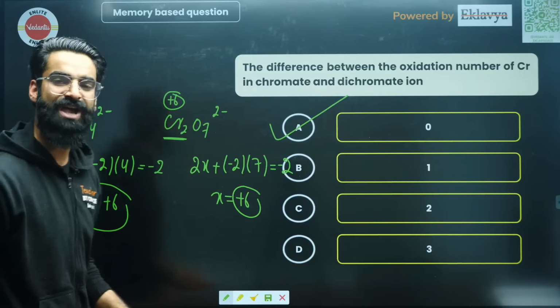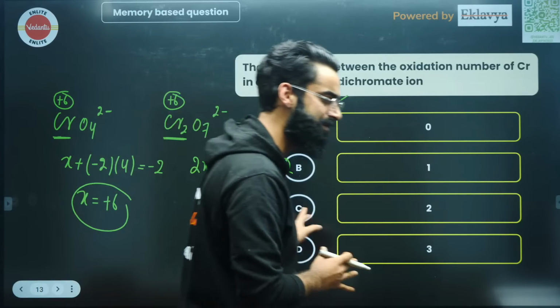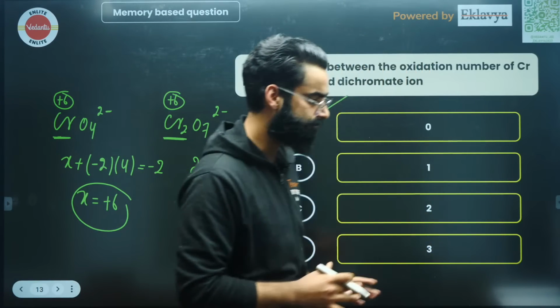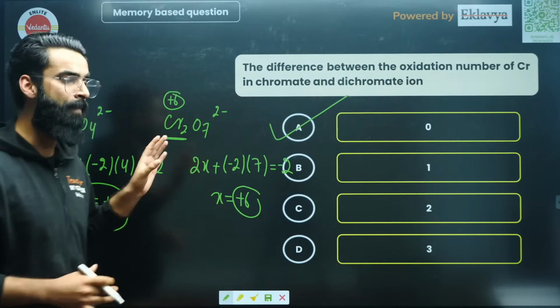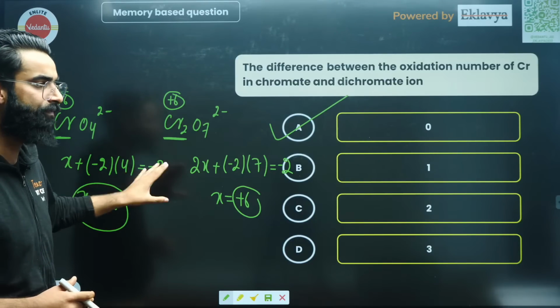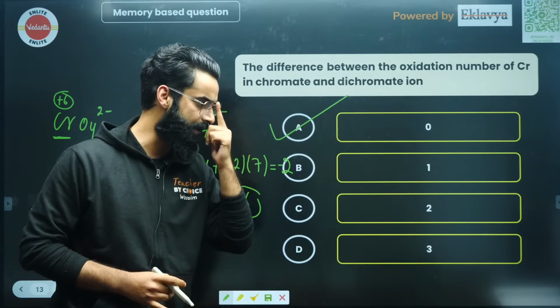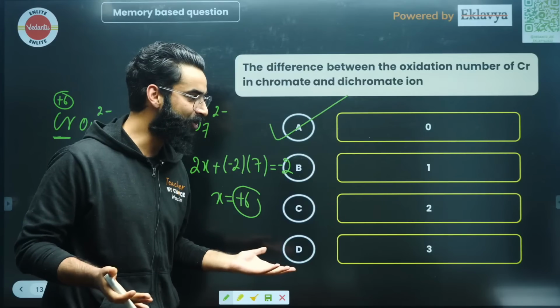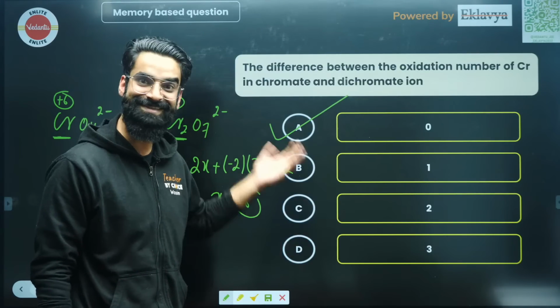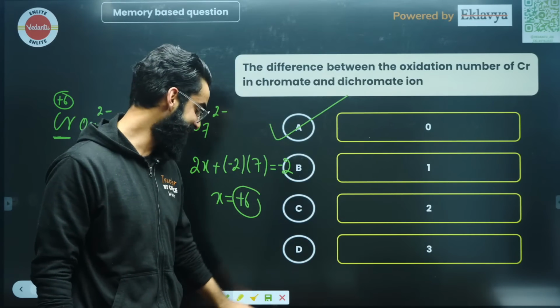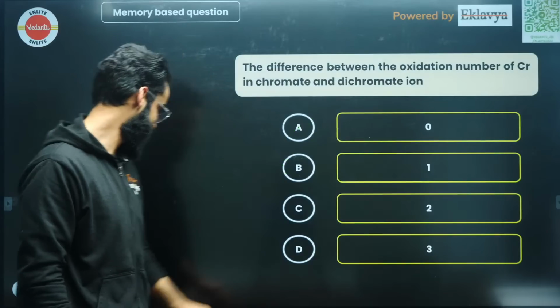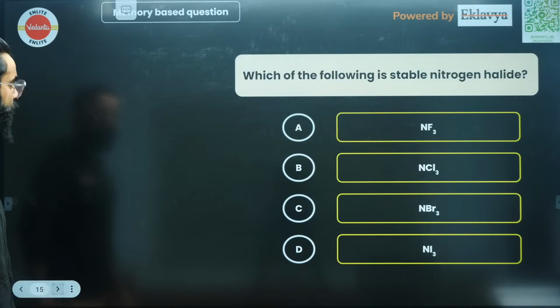Let me know quickly in the chats how many of you marked it right. I really want to see it. How many of you marked it right? How many of you got +4 in this one? A very simple and basic question from the chapter Redox. Yeah? Exactly, Roshan. Exactly. This is the JEE Mains level now, right? It is below NEET as well. Perfectly. Moving on to one more.